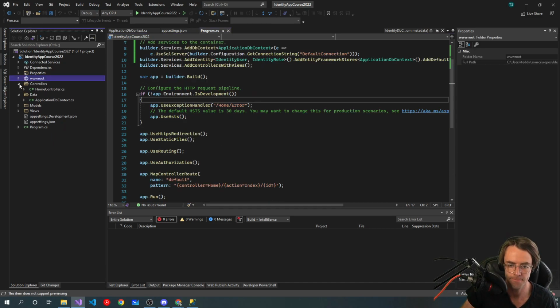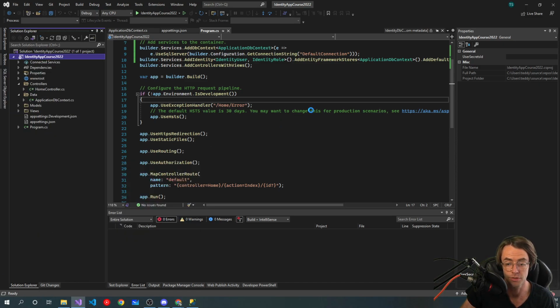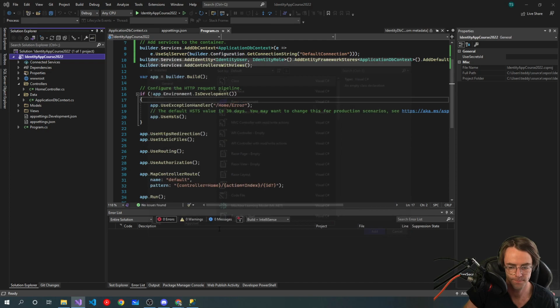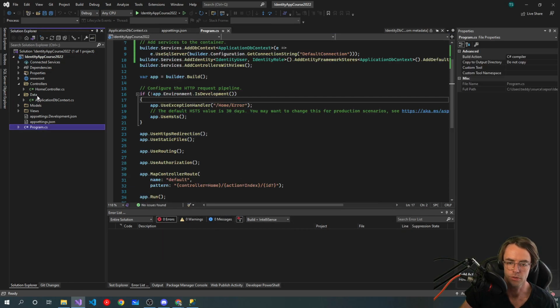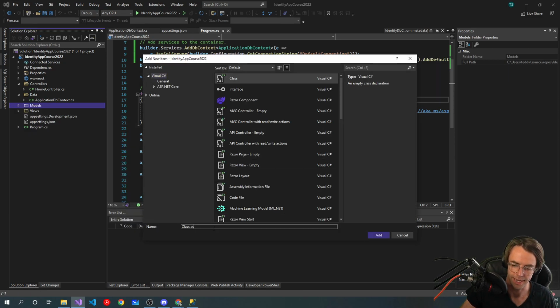So the next thing is that we actually need to create our user model. So we're going to go in here, go into our class, and create a new model called AppUser.